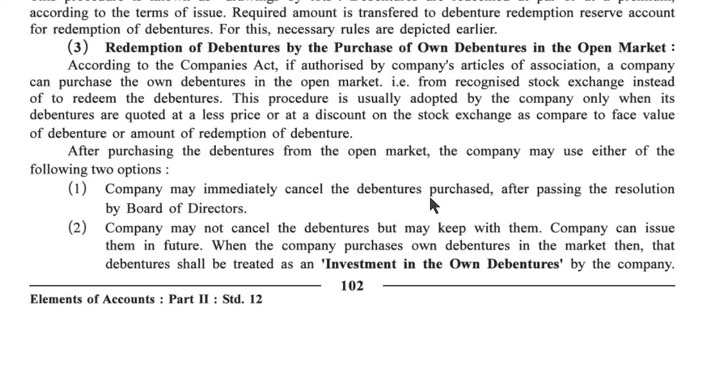The company may immediately cancel the debenture purchase after passing the resolutions by the board of directors. Second, the company may not cancel the debenture but may keep it with them. The company can reissue them in the future. When the company purchases its own debenture in the market, that debenture shall be treated as an investment in own debenture by the company.